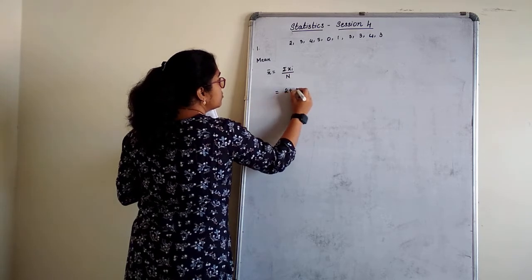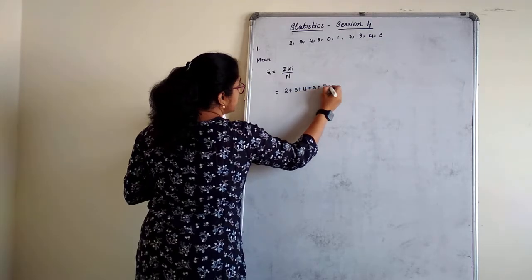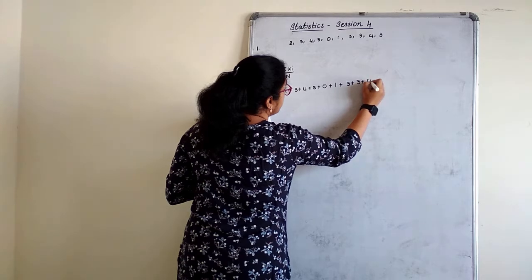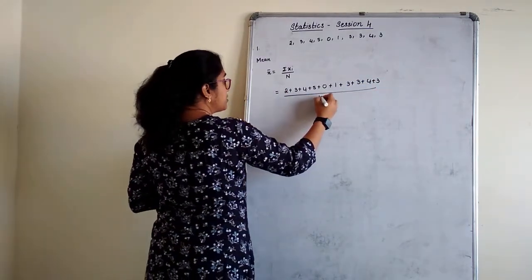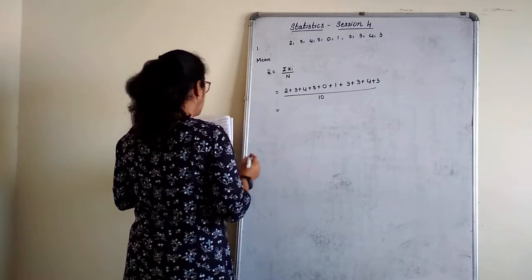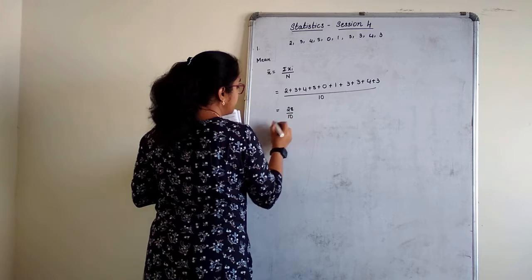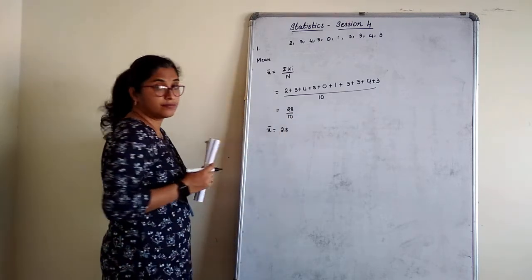So this is 2 plus 3 plus 4 plus 5 plus 0 plus 1 plus 3, 3, 4, 3 divided by 10 matches. When you add you get 28 divided by 10. So mean is equal to 2.8.